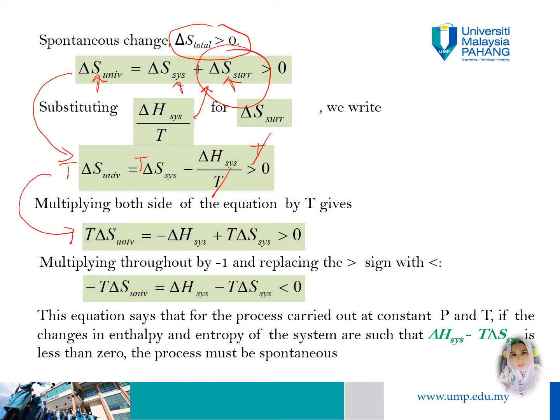So in order for a reaction to be spontaneous, delta H of the system minus T times delta S of the system should be less than 0. We want to change this sign from more than 0 to less than 0, so we need to multiply by minus 1.